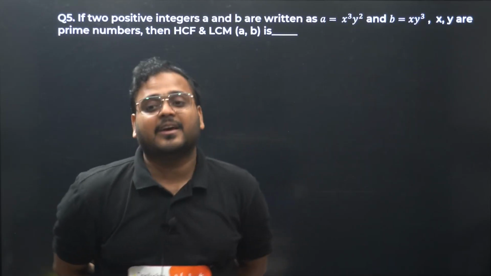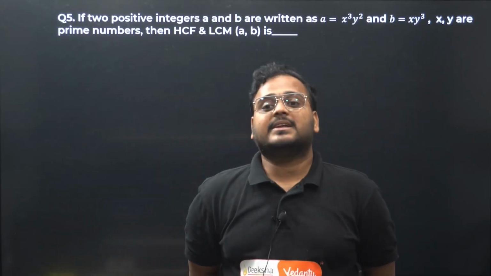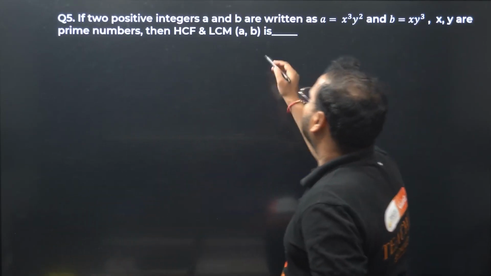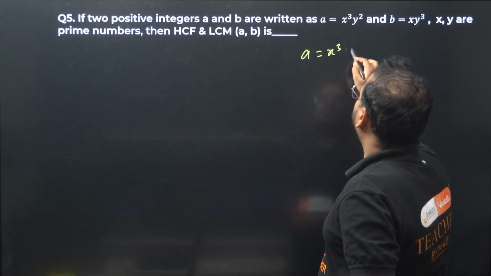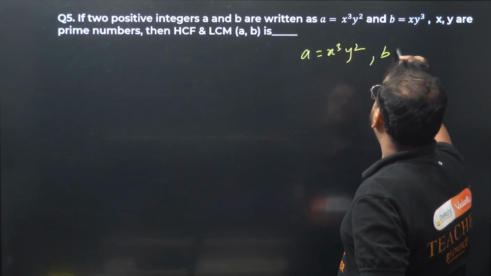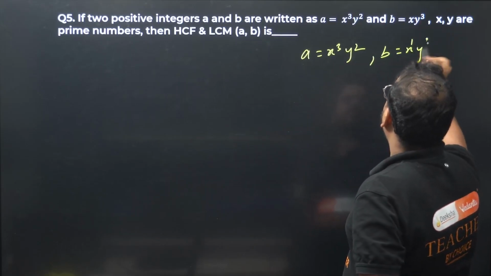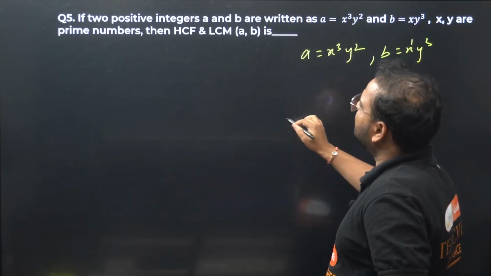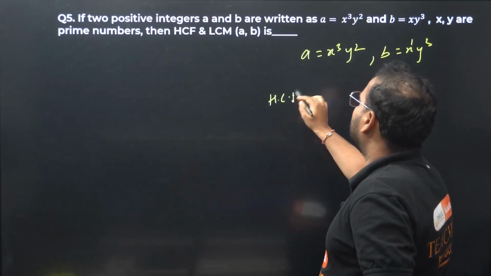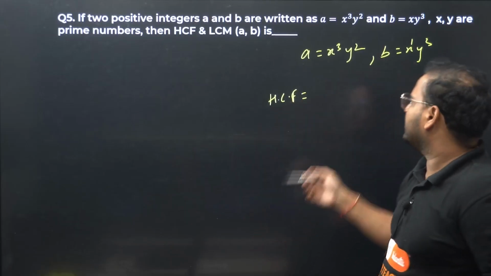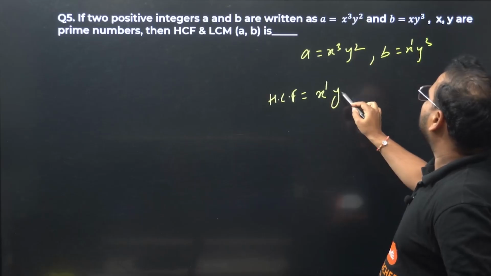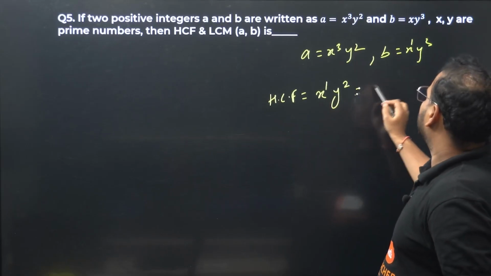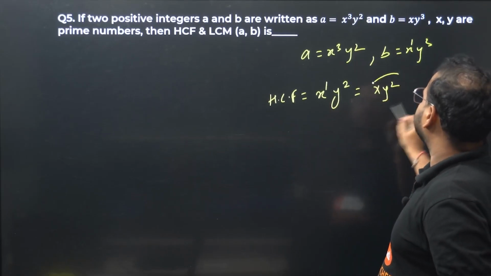If two positive integers a and b are written in this way, where x, y are prime numbers, then what is the HCF of a and b? A is x cube y square. B is x power 1, y cube. Okay, what are they saying? By HCF we know common factors with least power. Common factors are x and y both. Least power is 1 over here and 2. So my HCF is x y square.